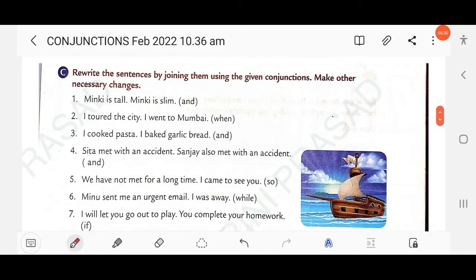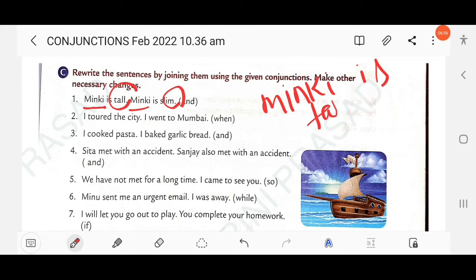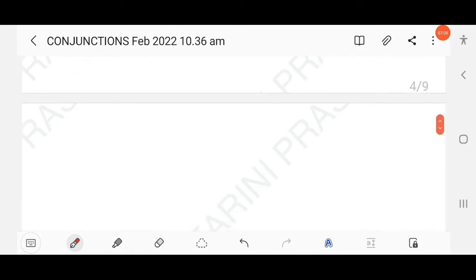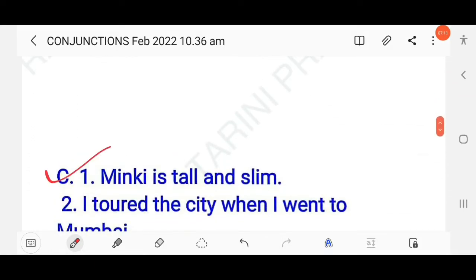Then next, rewrite these sentences by joining them using the given conjunctions. Make other necessary changes. The first one: Minky is tall, Minky is slim. Here you just have to find the common part. Minky is, and two adjectives are provided here, tall and slim. Now you have to join the two adjectives. The conjunction is already provided in the bracket, so the answer: Minky is tall and slim.